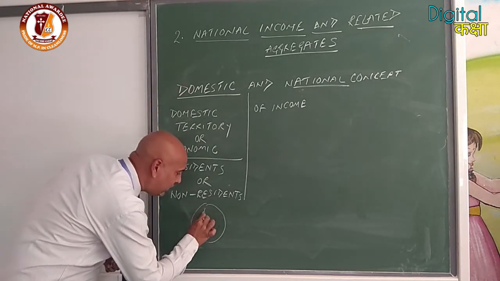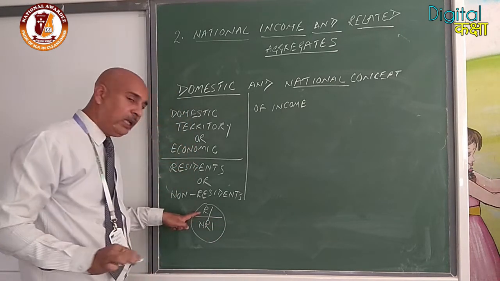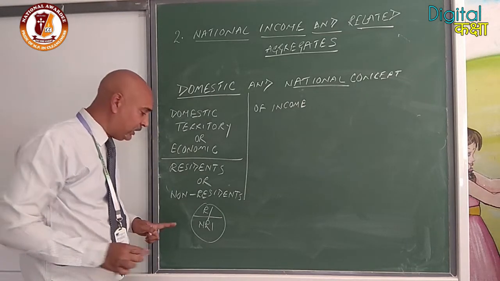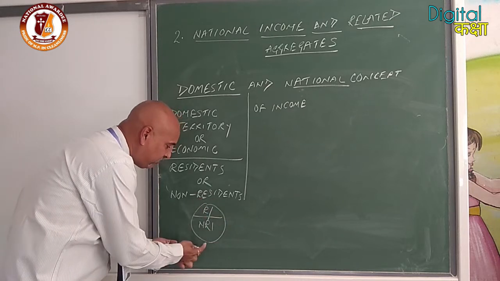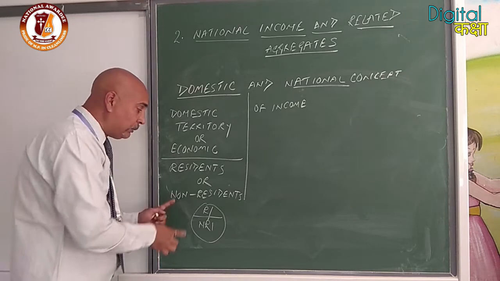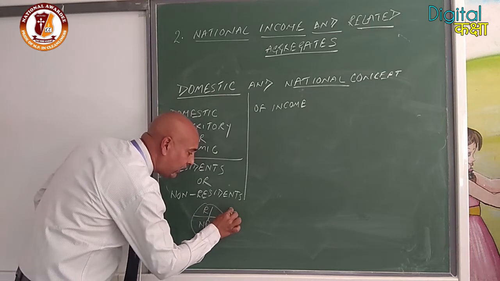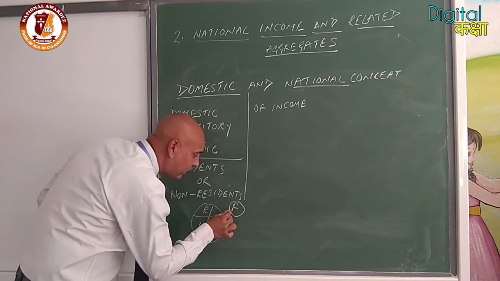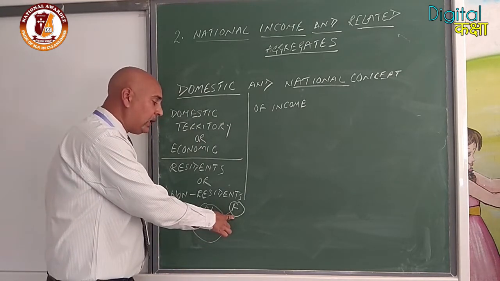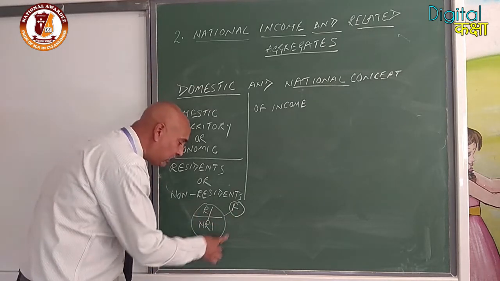Clear? Whether it is resident or non-resident, if they are involved in any type of transaction within our domestic boundary, it will be included. Suppose any transaction is taking place beyond the boundary, say at point F, that is not our territory. Even if the people are residents of our country, it will not be included because it is not in our boundary.